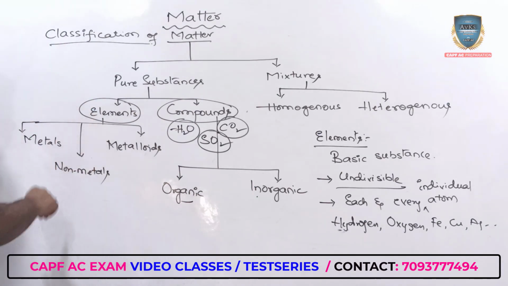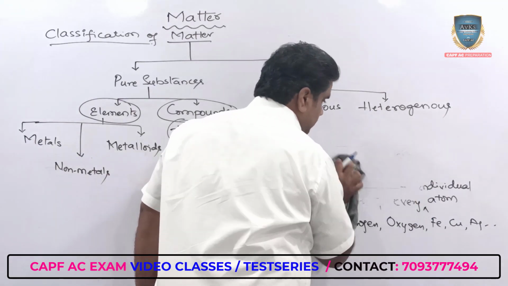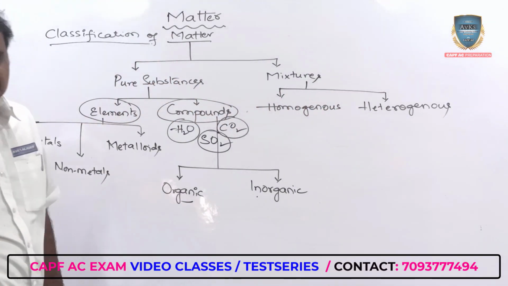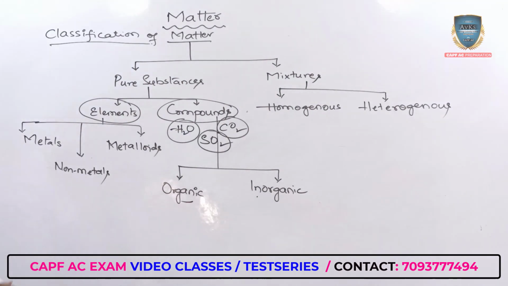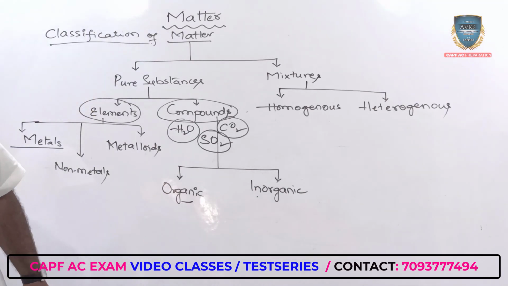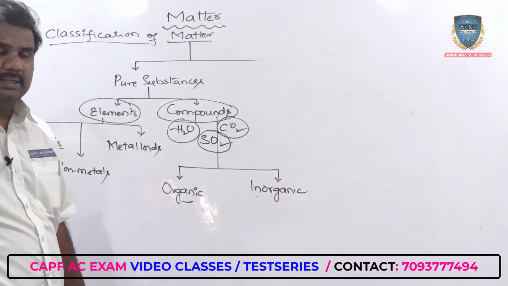At the same time, coming back to the case of elements. When you are talking about elements, you are further dividing them into metals, non-metals as well as metalloids. Right. So first, we'll talk about the case of metals.